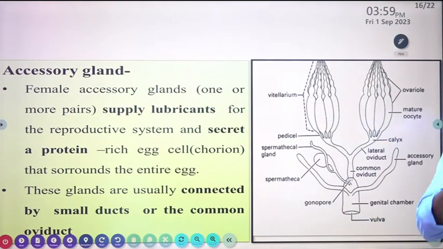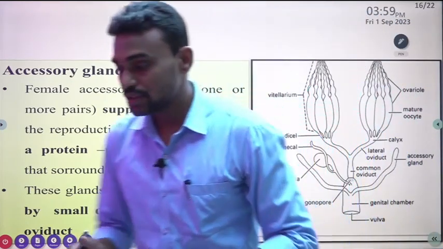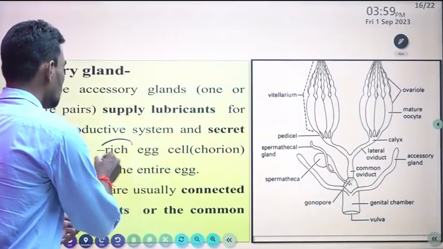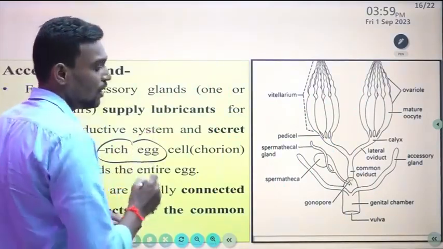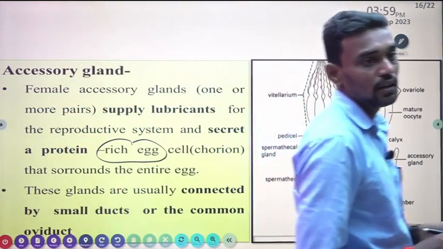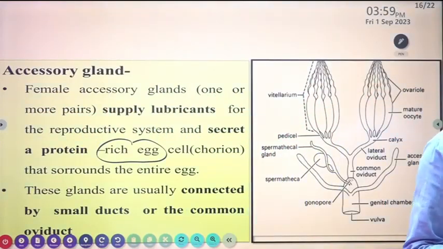So in the female, the accessory gland may be one pair or two pairs. It supplies lubricants for the reproductive system and secretes a protein which surrounds the entire egg, chorion. Chorion is the protein-rich outer cover of the insect egg.